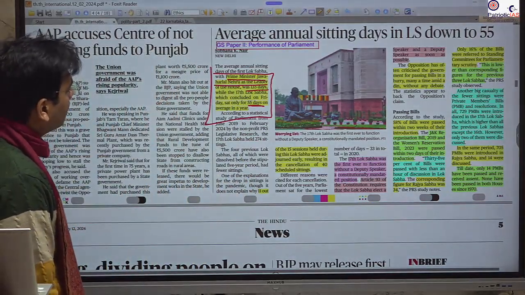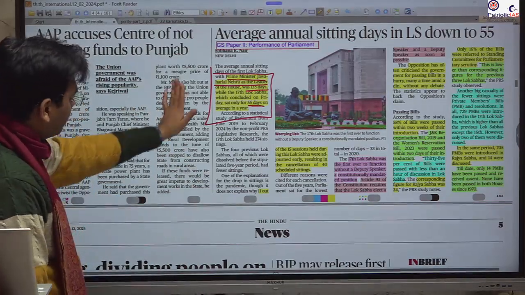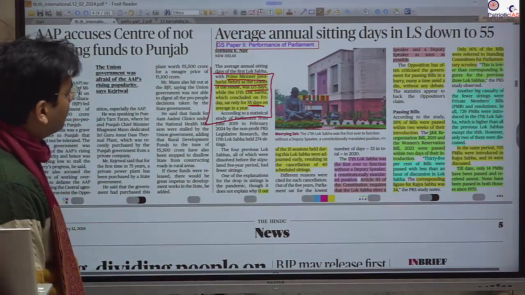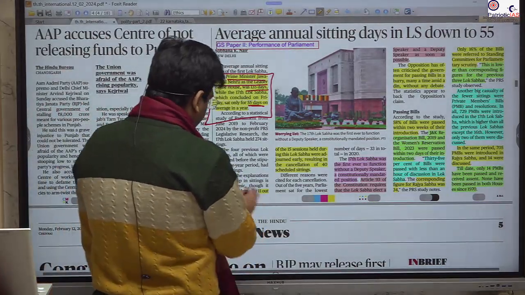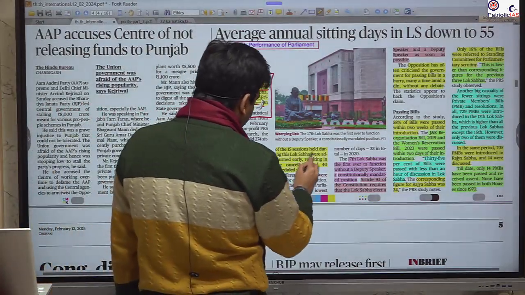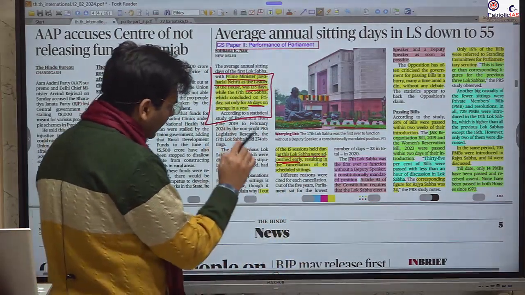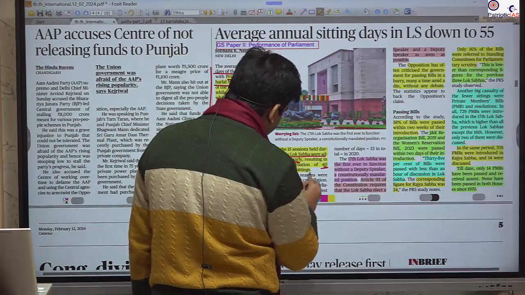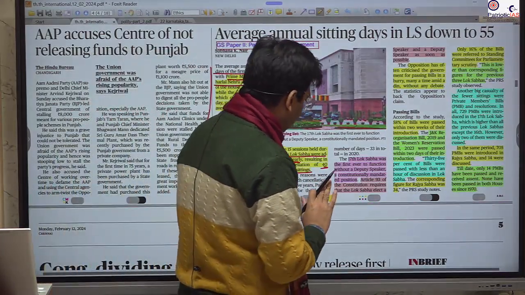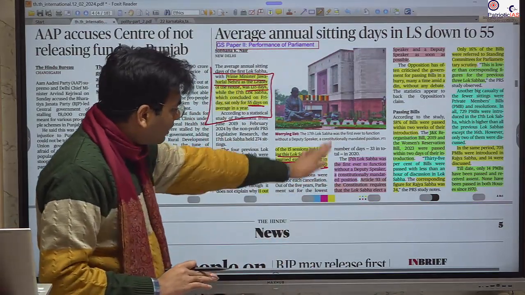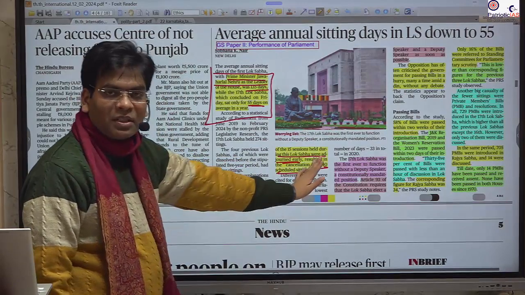This shows how the performance has continuously dwindled, despite so much criticism by this government of that government. Okay. You see that 11 out of 15 sessions held during this Lok Sabha were adjourned. And 40 scheduled sittings were cancelled, with no clear-cut explanation. The 17th Lok Sabha was the first Lok Sabha where the deputy speaker was not appointed.